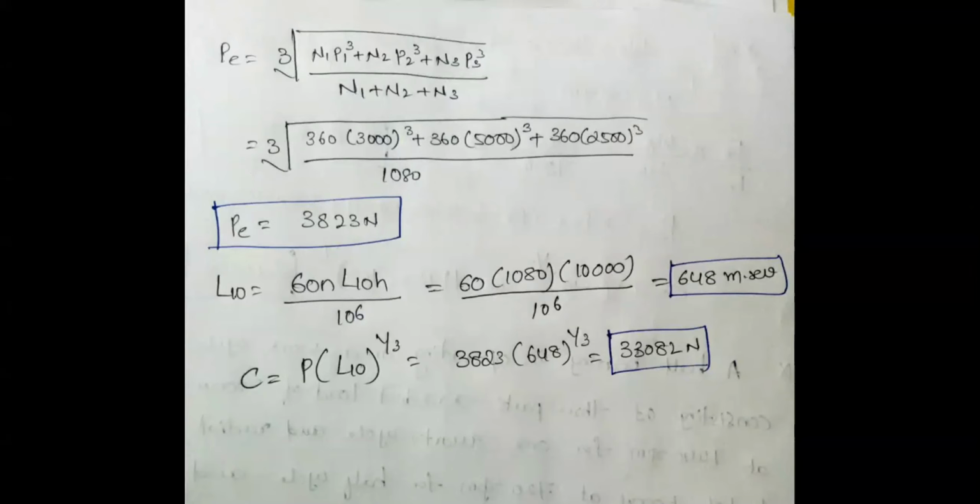This is the equivalent load, I hope: cube root of N1 P1 cube plus N2 P2 cube plus N3 P3 cube, divided by N1 plus N2 plus N3. This is the formula, right? Substitute your values of N1, N2 and N3, which you already have. Then you will get the equivalent load P equal to 3823 newtons. How many of you got the exact answer? Don't say everyone, I am asking about the exact answer. Please be genuine. 3823 newtons.